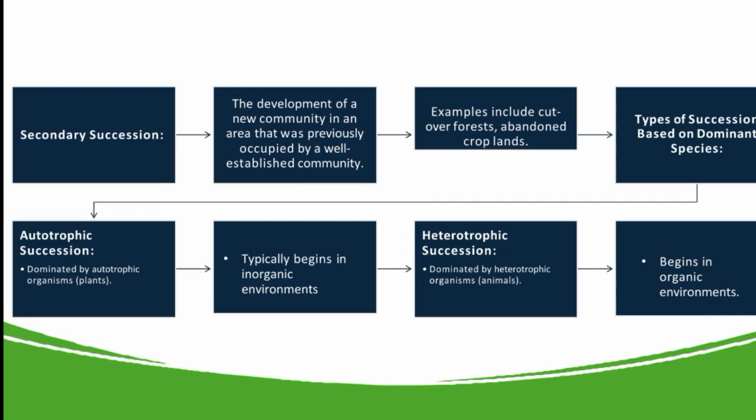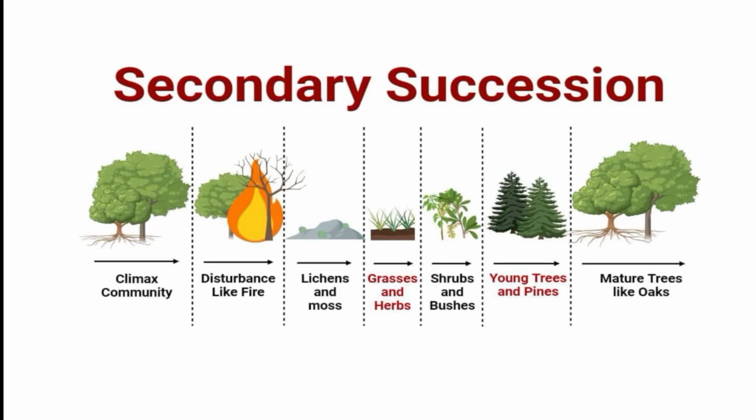Secondary succession. The development of a new community in an area that was previously occupied by a well developed established community. Examples include cut over forest and cropland. Types of succession based on dominant species. Autotrophic succession is dominated by autotrophic organisms. Typically begins in the inorganic environments. Heterotrophic succession is dominated by heterotrophic organisms. Begins in organic environment. This is the secondary succession.